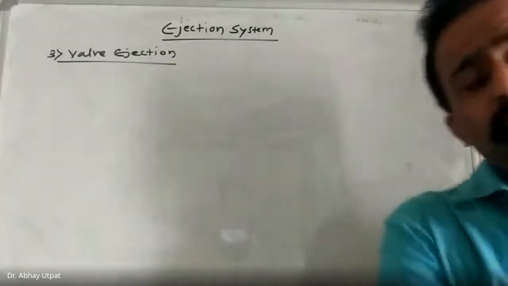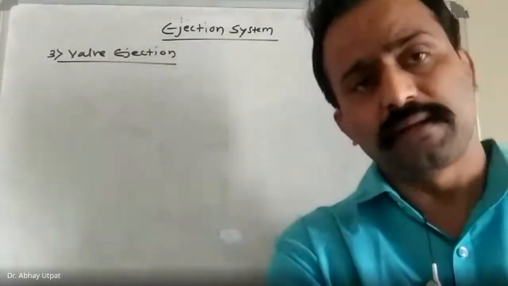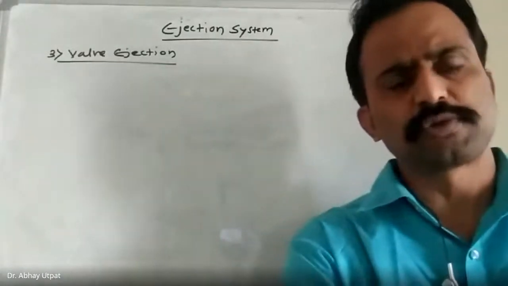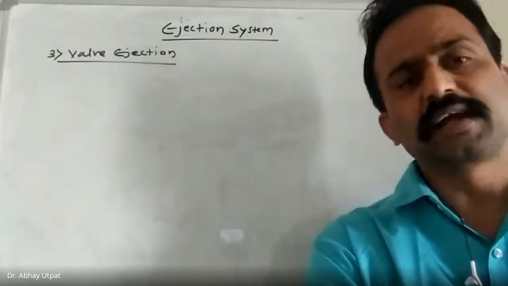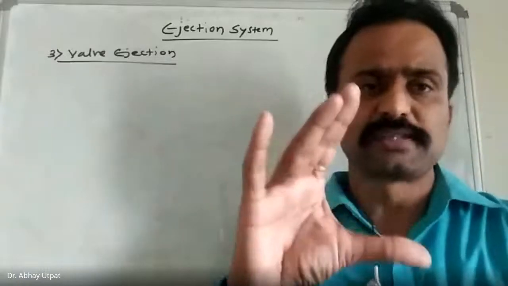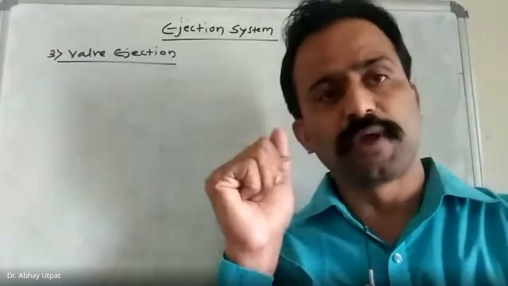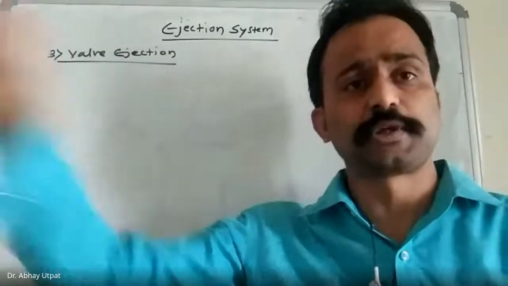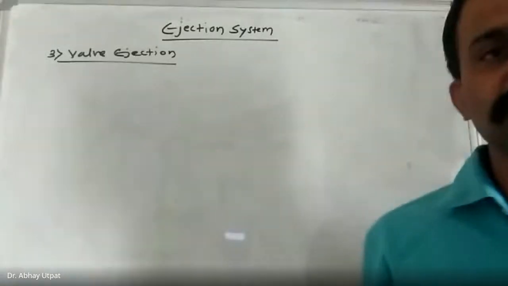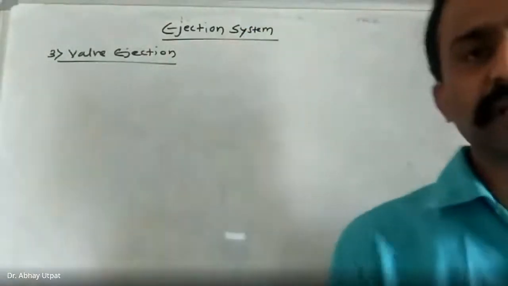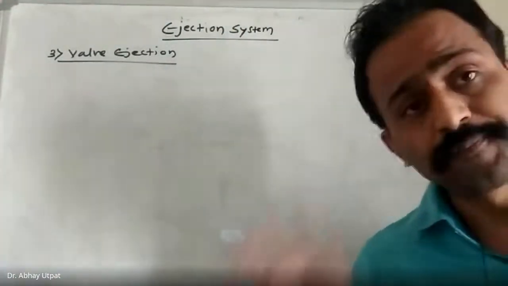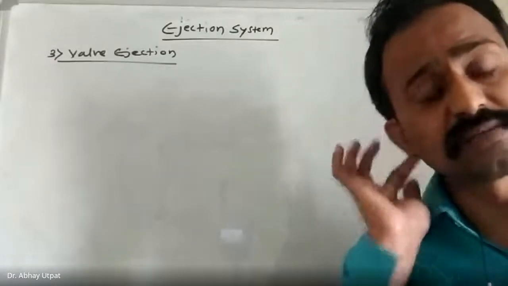Why is pin diameter more than wall thickness not desirable? Because of wastage of efficiency. As I told you, if you want half a liter of water, you can carry a small mug or bottle. If you carry a large bucket of 30 liter capacity to bring half a liter of water, there is a loss of efficiency. That's why the utilization of the pin was selected, as we saw yesterday. Then we saw the wall ejection system, and the sleeve ejection system we covered yesterday.